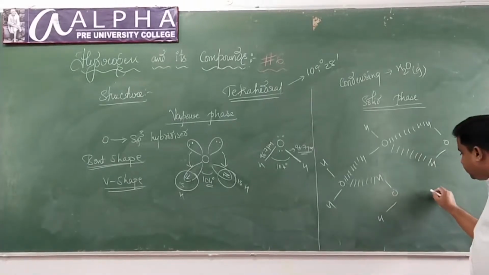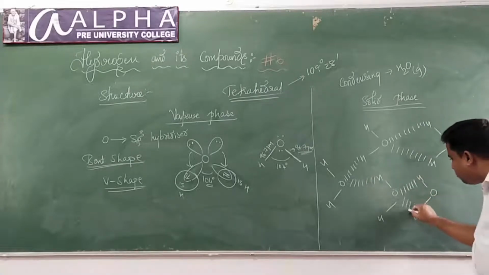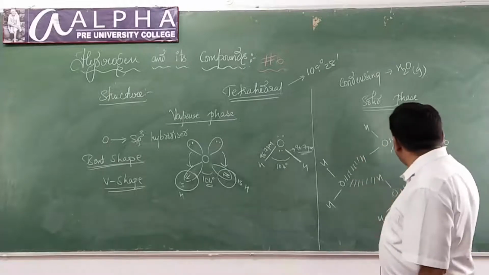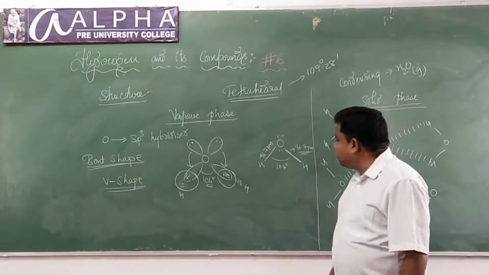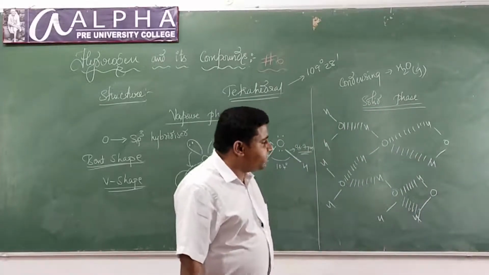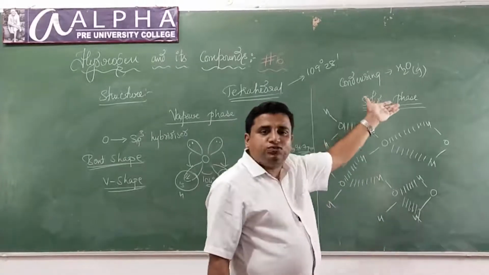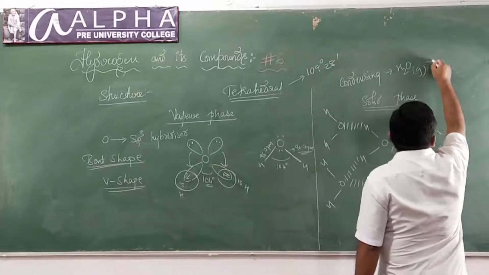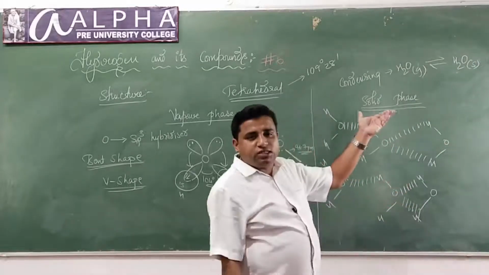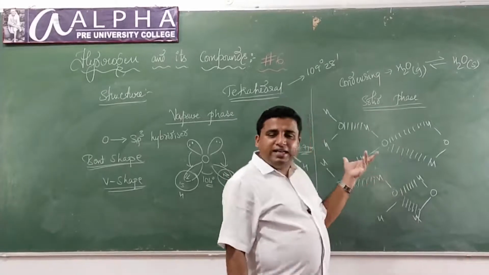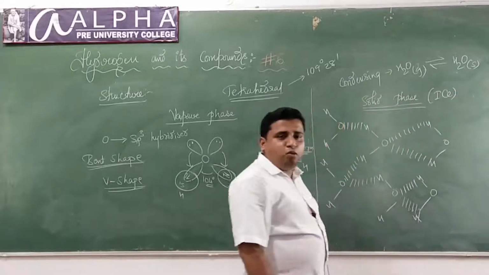Just like this, they start to develop what type of bond? Hydrogen bond. Are you able to follow this? Since they develop hydrogen bonds, they come closer and closer. As a result, if you condense further and further, the gaseous state gets condensed to the solid state. That means it freezes. When water freezes, we call it ice. So I am talking about the structure of ice.